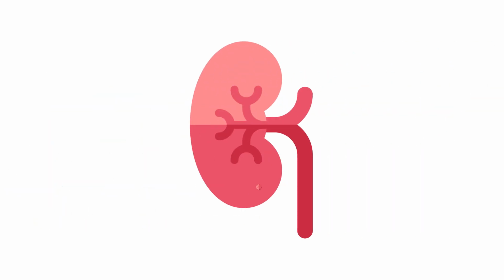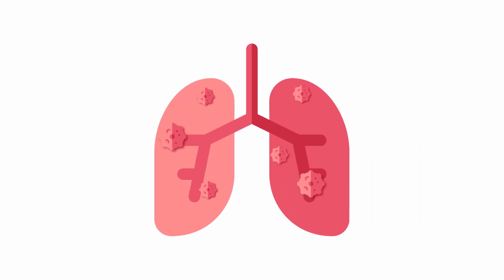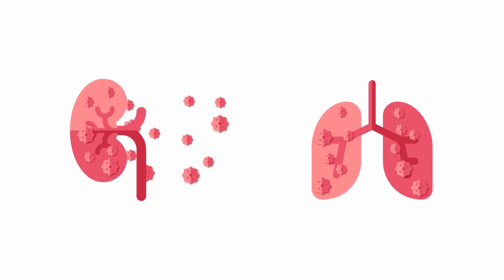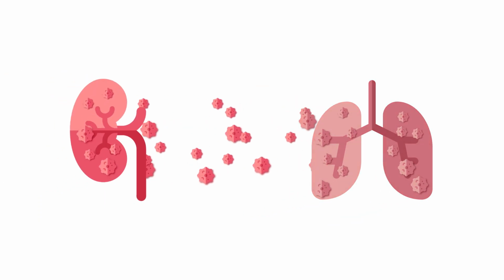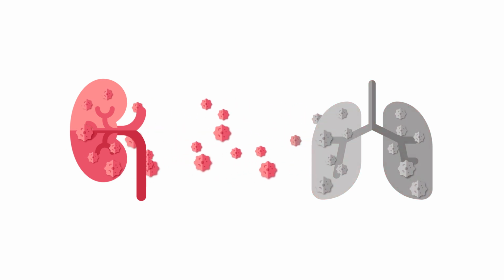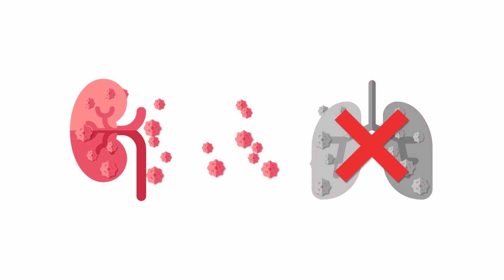Kidney cancer initially develops in the tissues of the kidney. It may then metastasize and develop in the lungs. In this example, even though cancer cells may have developed in the lungs, the cancer is not considered a primary lung cancer. It is a primary kidney cancer and is therefore not covered by the class action.